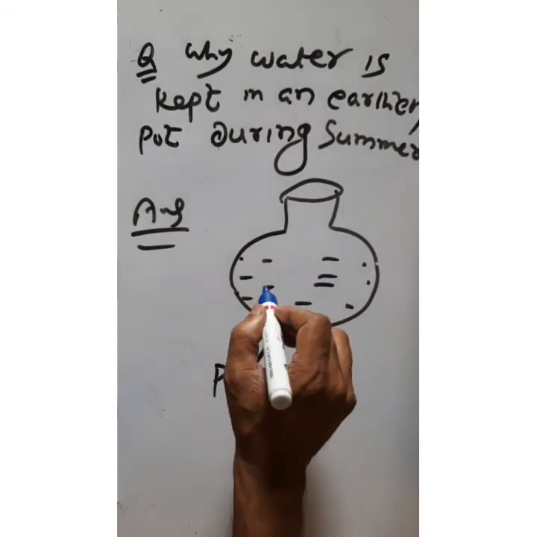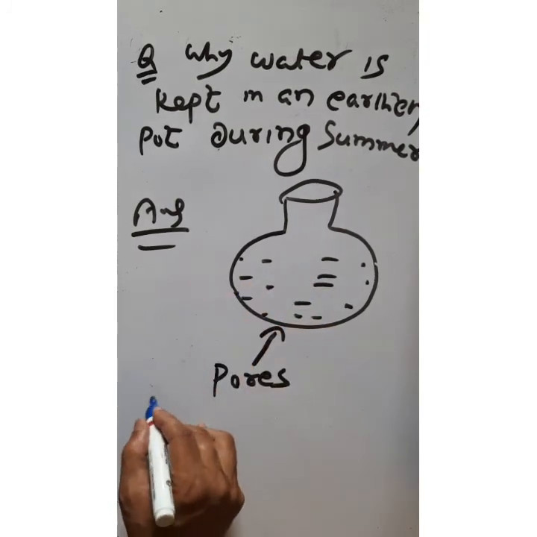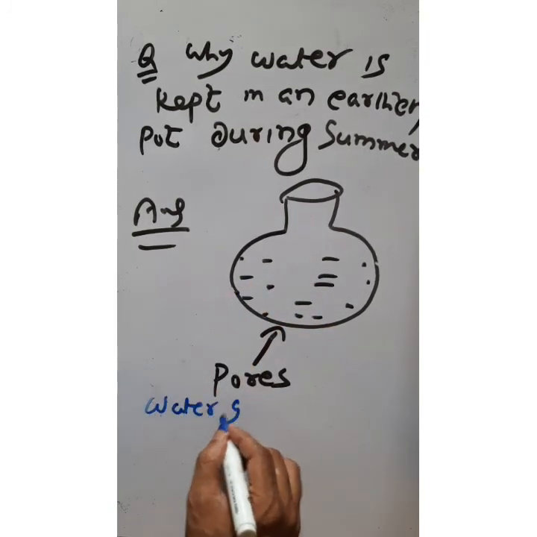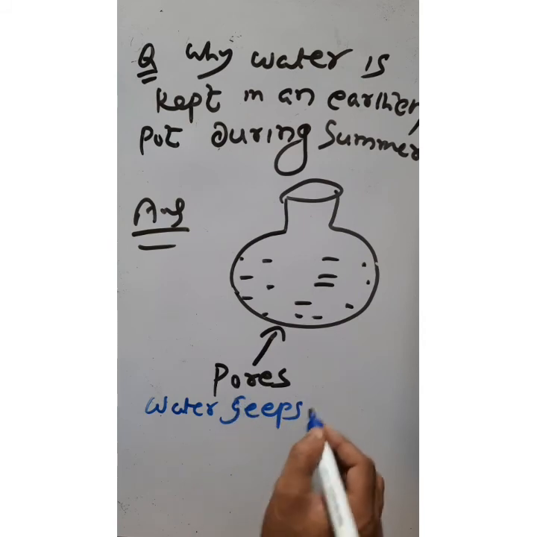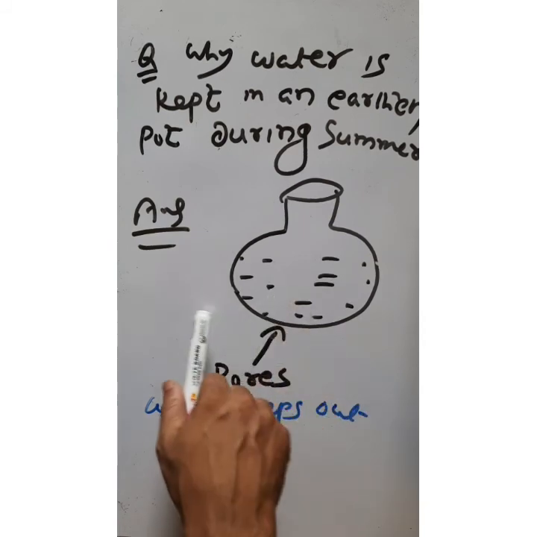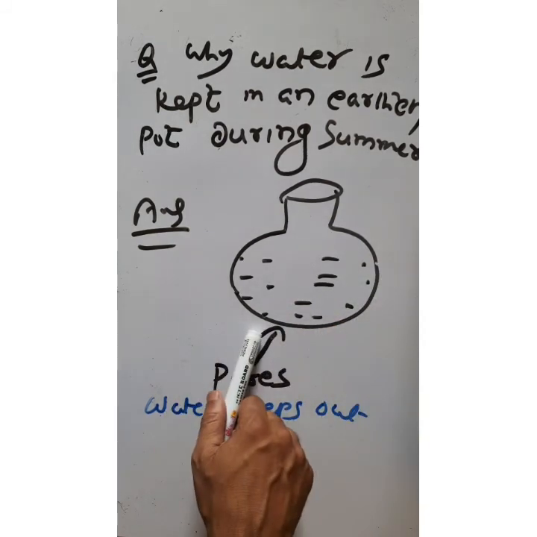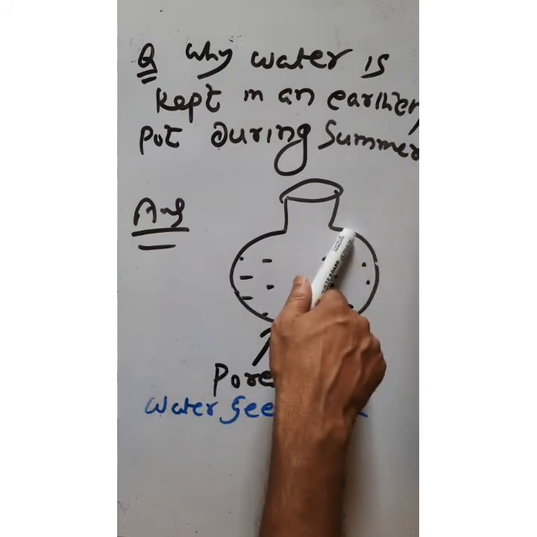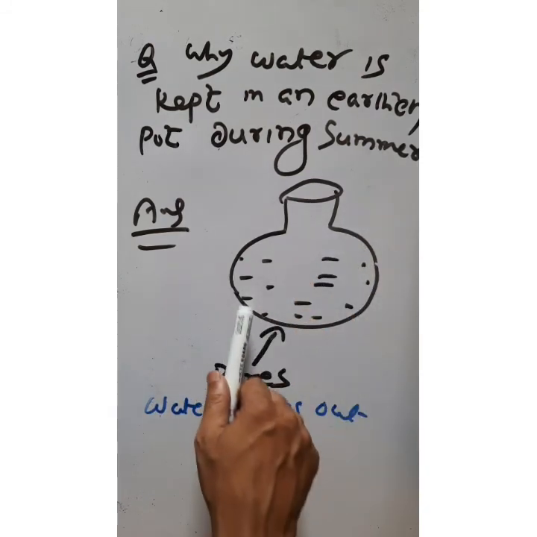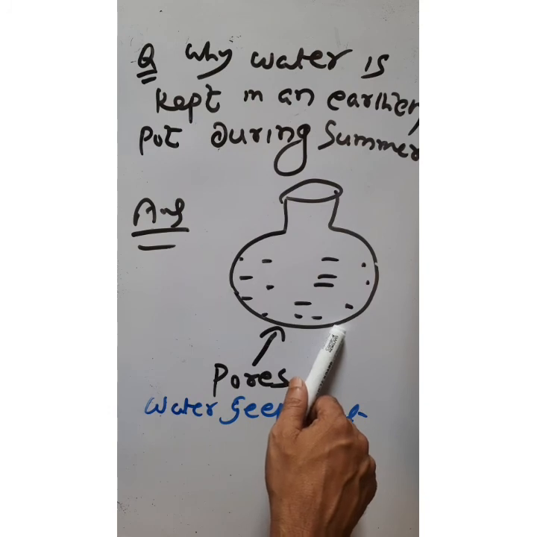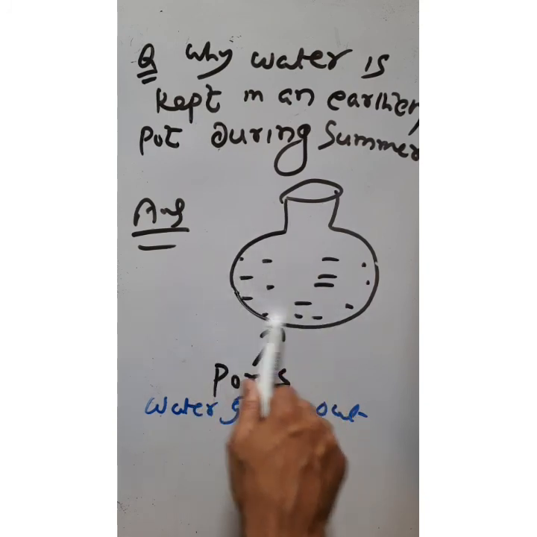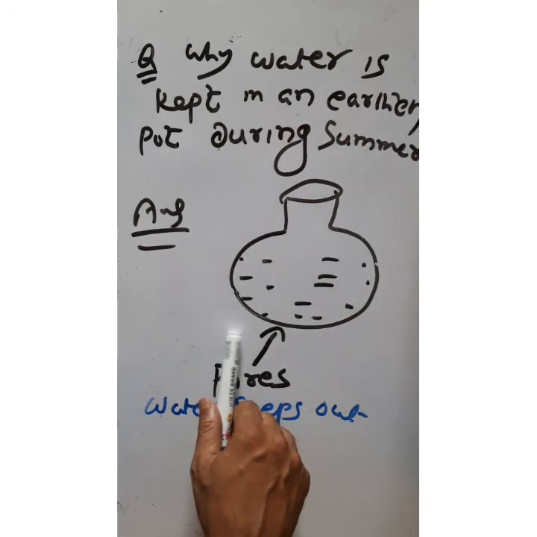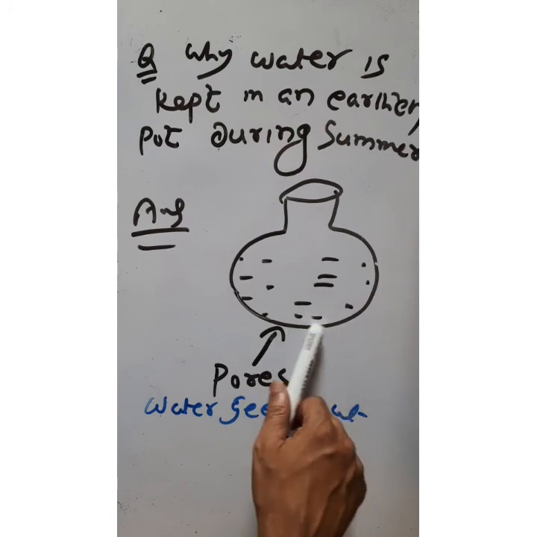Water generally seeps out from this large number of holes present in the earthen pot. So this seepage water from this container is evaporated from the surface of the pot.